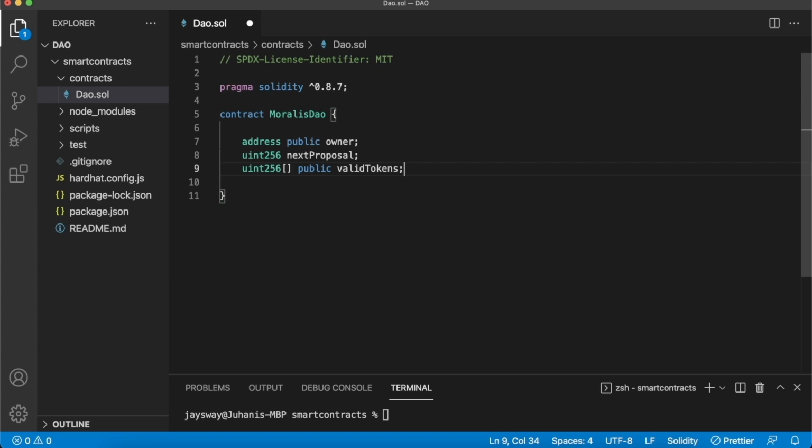But to make sure that any address actually owns any of these valid tokens that give the right to vote in our DAO, we need to make an interface to the smart contract that created these NFT tokens, which keeps track of the balance of any addresses that hold these tokens. Let me show you what I mean.